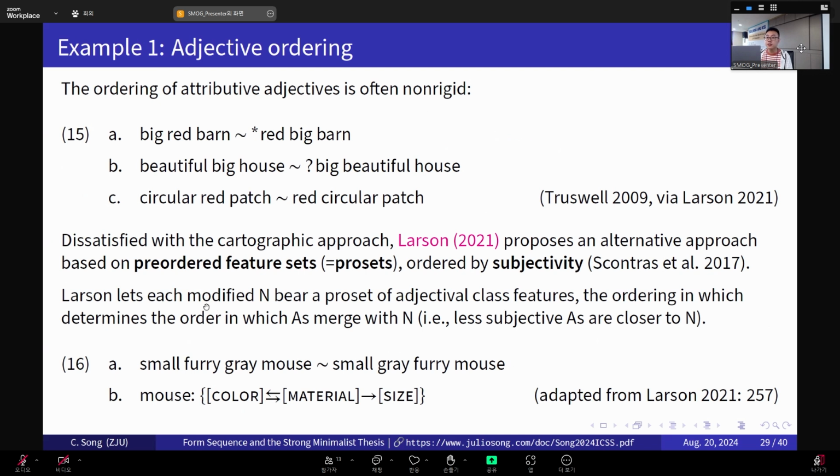Okay? So Larson lets each modified noun have a set of adjectival class features like color, material, size, etc. The order of these features actually determines the order in which the adjectives merge with the noun. Okay? So the less subjective adjectives are closer to the noun. But the interesting thing here is that we will have more flexible or non-rigid ordering. And that is modeled in Larson's work by a bidirectional ordering relation between 2 or more of the class features. So this is how this free variation is derived or explained in Larson 2021.